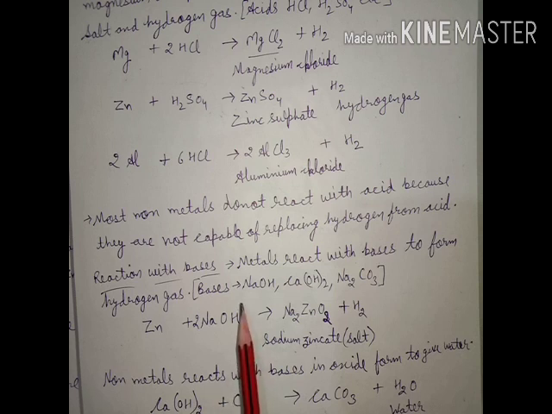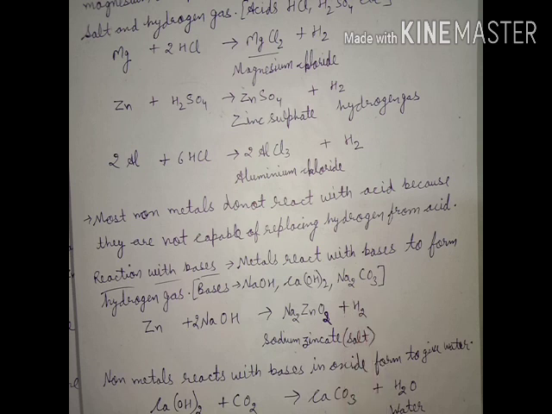The bases are NaOH, sodium hydroxide, Ca(OH)2, calcium hydroxide, and Na2CO3, sodium carbonate. The first example is Zn: if zinc reacts with the base sodium hydroxide, it will give sodium zincate. It will again give salt and H2 hydrogen gas.